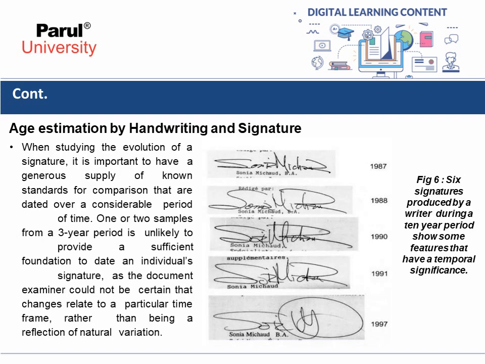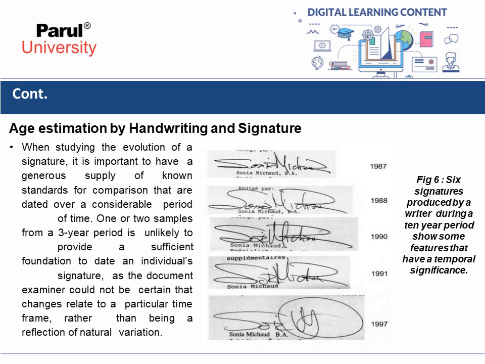Next point is age estimation by handwriting and signature. When studying the evolution of signature, it is important to have a generous supply of known standards for comparison that are dated over a considerable period of time.